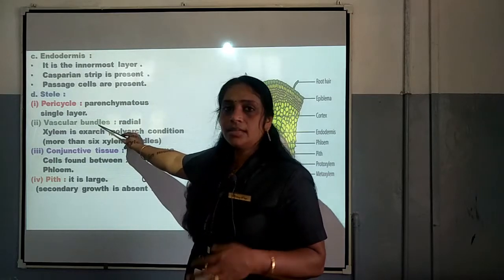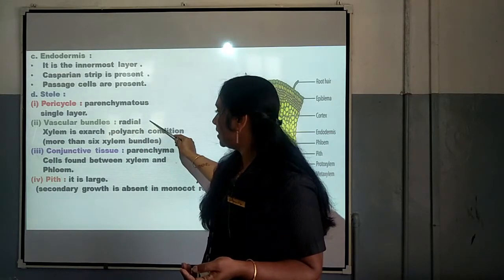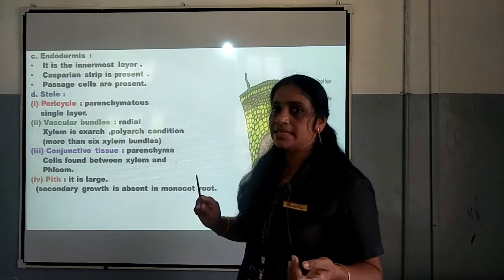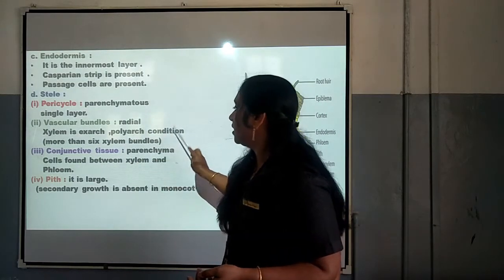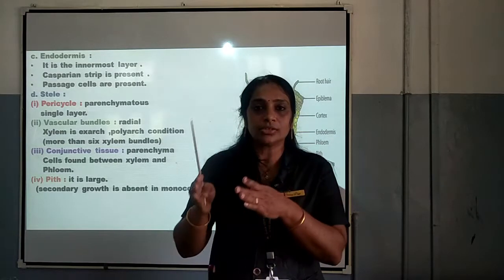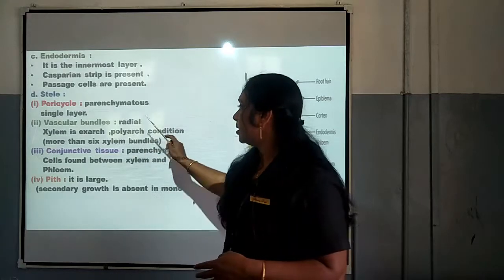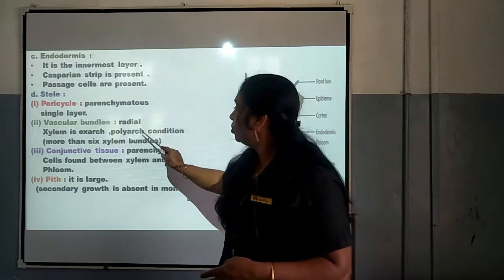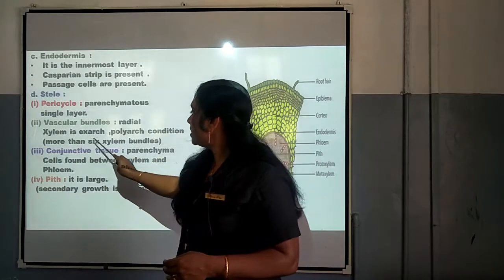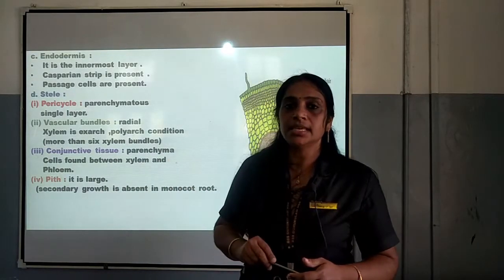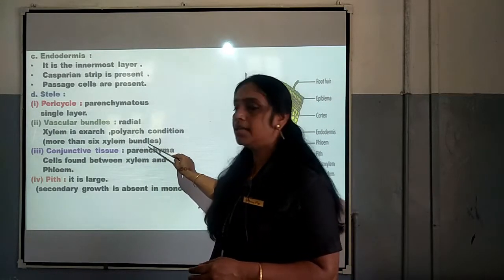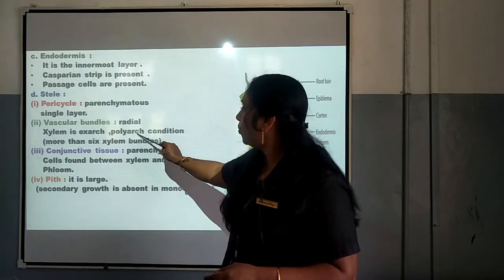Vascular bundle, again in the case of monocot root, it is radial. Xylem is exarch, but the difference we can see there, it is polyarch in condition. In the case of dicot root, only 2 to 4 vascular bundles are present, but in the case of monocot root, polyarch condition is there. And what is polyarch? More than 6 xylem bundles we can see in the vascular bundle. If more than 6 xylem bundles are present there, it is called polyarch condition.